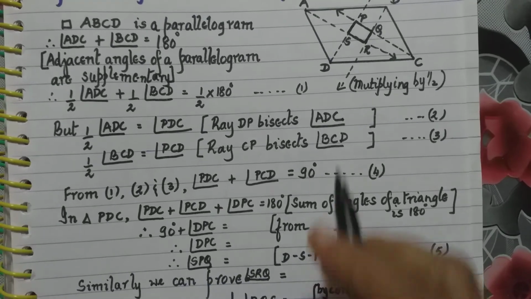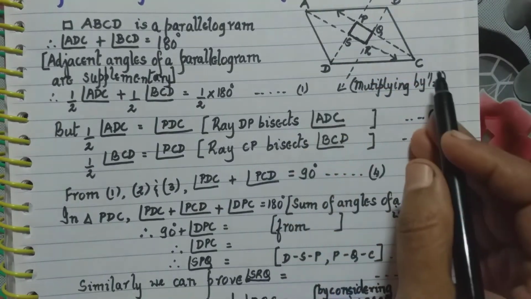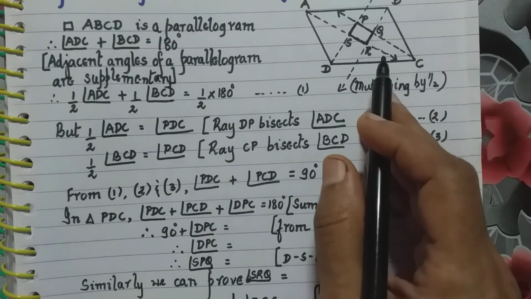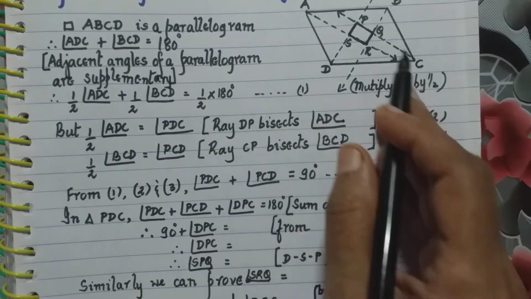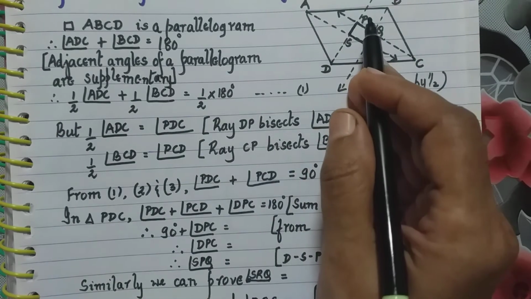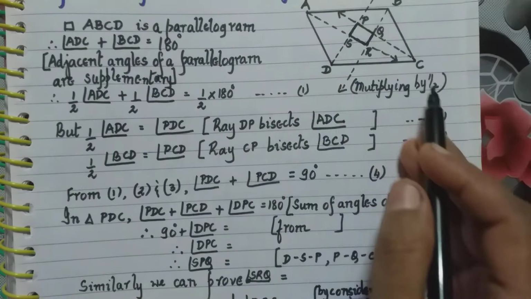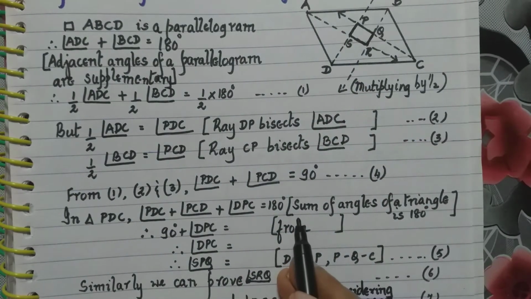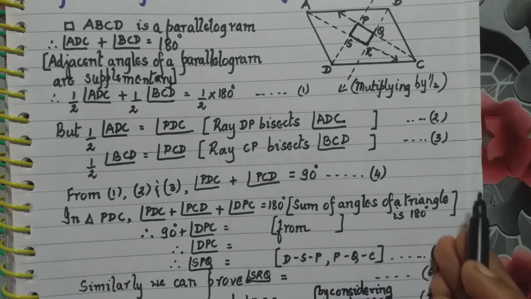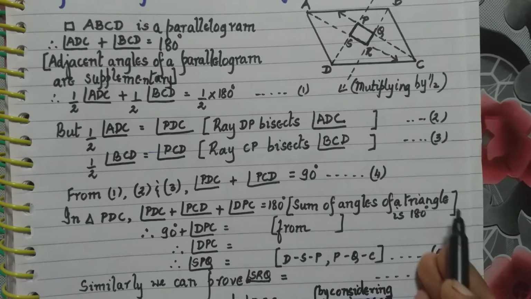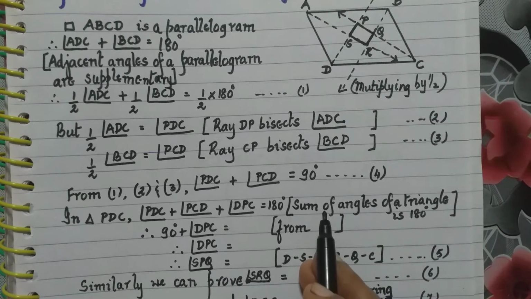Now we consider the full triangle PDC and use the angle sum property of a triangle: angle PDC plus angle PCD plus angle DPC equal to 180 degrees. The reason is that the sum of the angles of a triangle is 180 degrees.